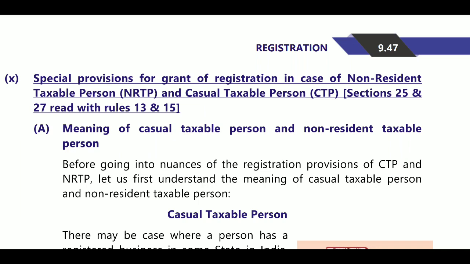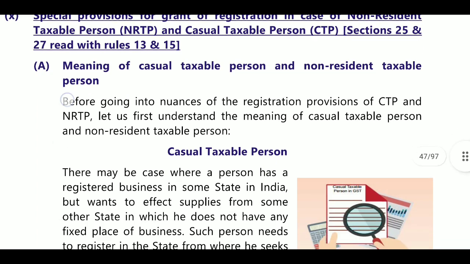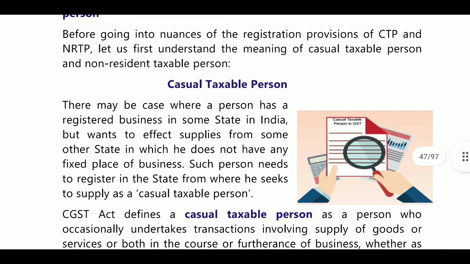A casual taxable person is one who is having a registered business in some states in India. So he is registered in some states, but wants to effect supplies in another state where he does not have any fixed place of business. So he wants to do business in other states also.